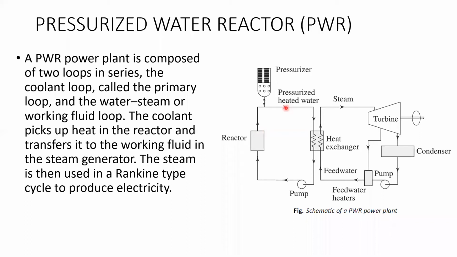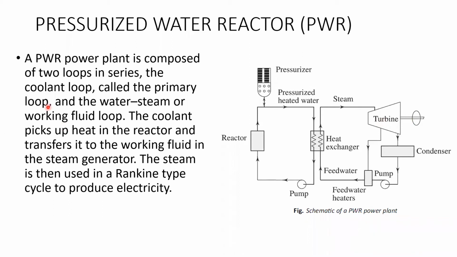This pressurized heated water passes through the heat exchanger, and the heat available here will be exchanged with the water which is fed to the heat exchanger by using a pump. The pump is to feed the water to the heat exchanger, and the steam which is produced will be given to the turbine, and the turbine blades will rotate. In this way the turbine rotates the generator and electrical energy is produced.